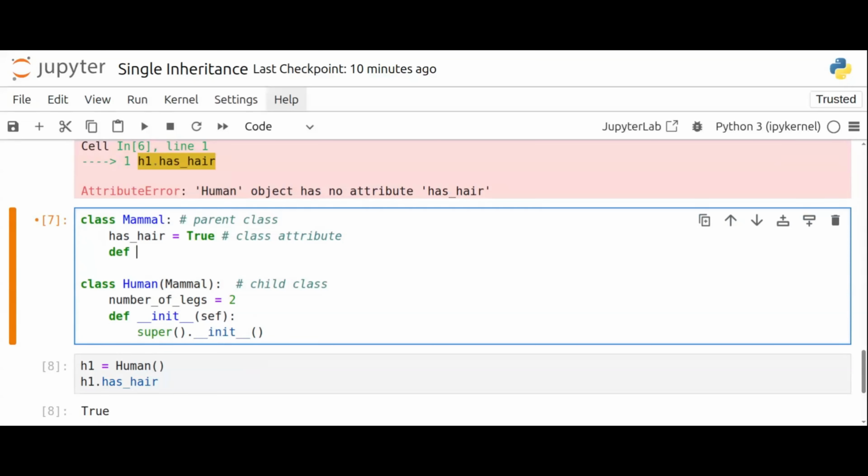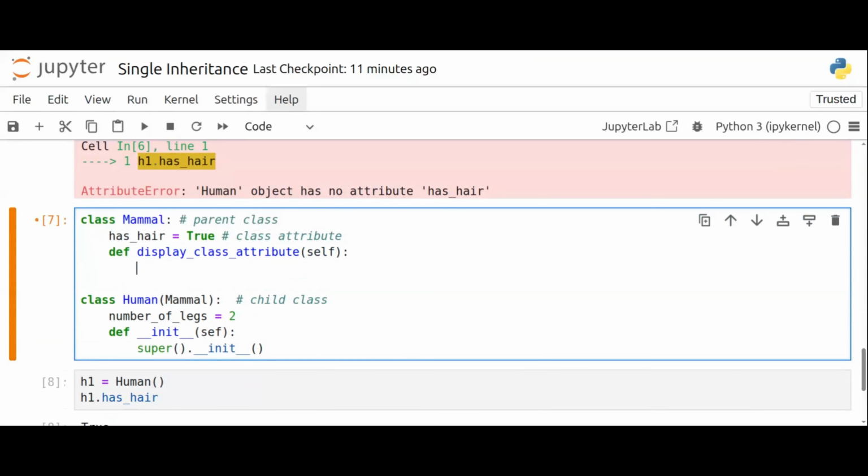Let's say def display class attribute. This is the function where I'll print an f-string, has hair equals this one.